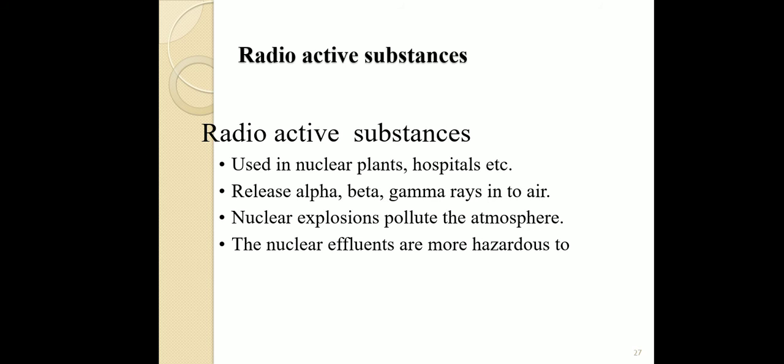Nuclear effluents are more hazardous to the environment and living organisms. They cause genetic disorders and cancer in human beings. So these are very harmful effects to the environment, especially to human beings. All of you note this slide also.